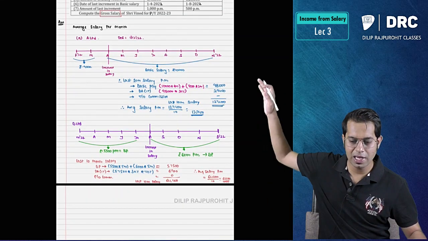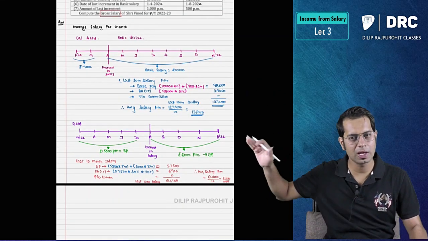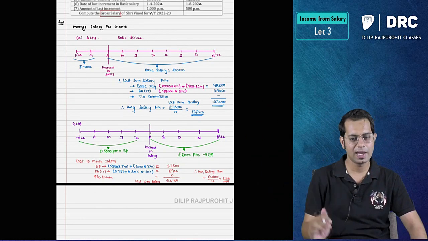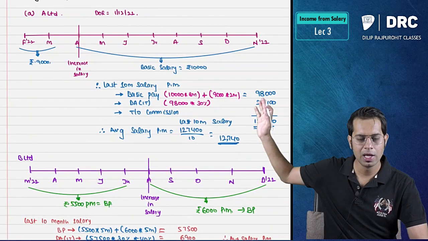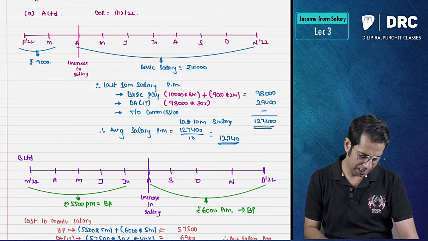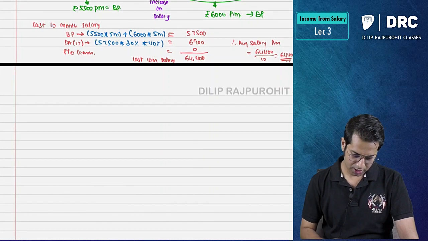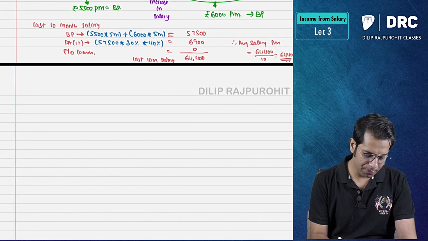So this was working for your explanation. Okay, this was a beautiful working for your explanation. You don't have to write all these designs etc. in examination. You can directly do this working for A limited and for B limited. You don't have to write that arrow mark, designs etc., timeline. Directly you can do. Now let us do the computation.